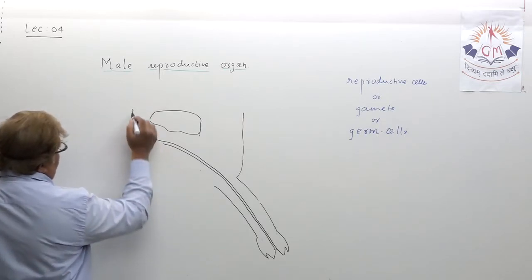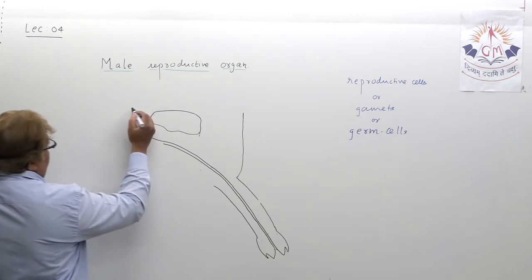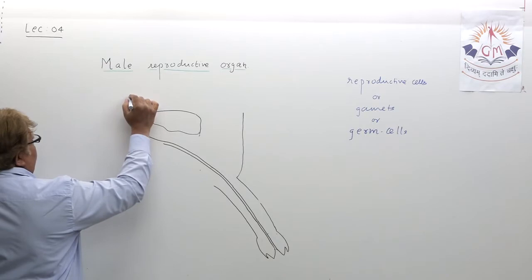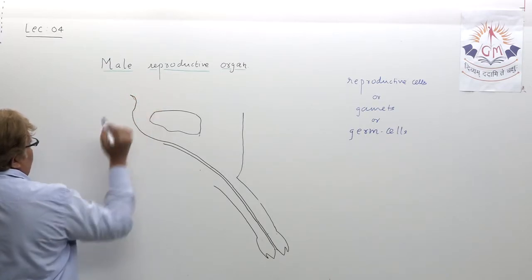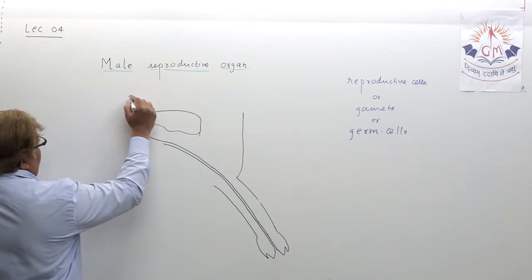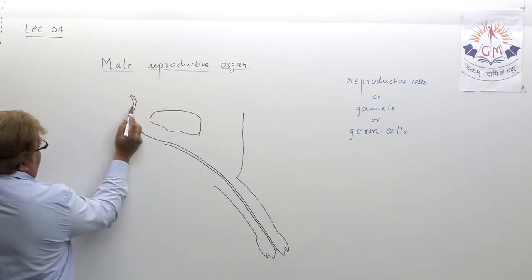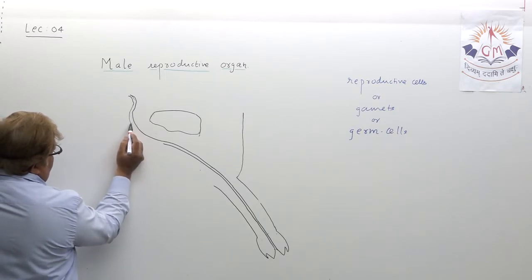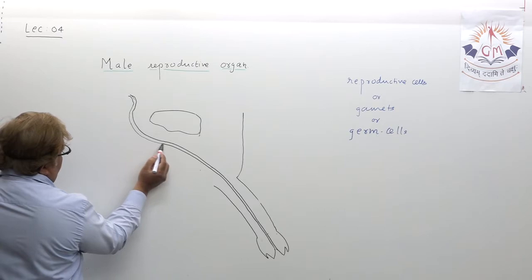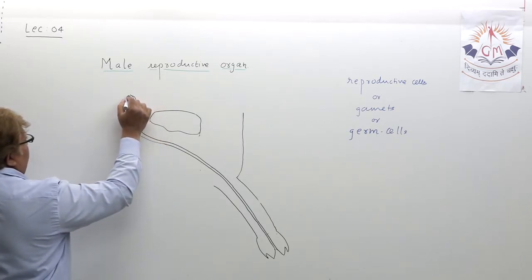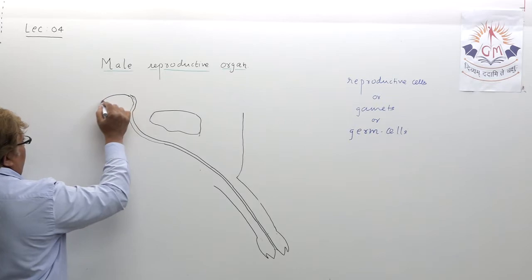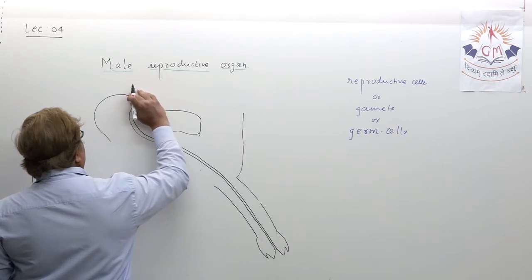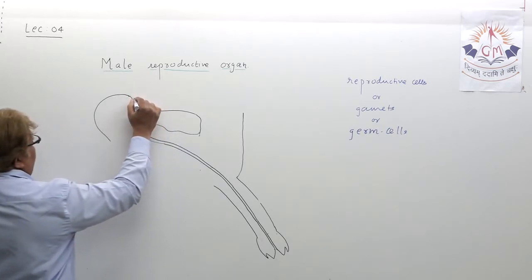And from here, let us take the turn from here. That sharp turn you have to take from here. Okay, let us show it. This is what we are showing actually, the vas deferens. Understand? This is what we are showing, the vas deferens actually.